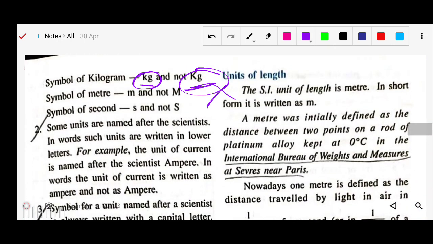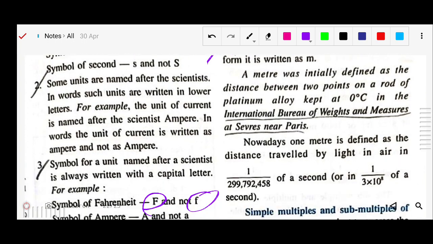Now the unit of length is the meter. Initially, the meter was defined as the distance between two points on a platinum alloy rod kept at 0 degrees Celsius at the International Bureau of Weights and Measures at Sevres near Paris. But that was a physical object kept in Paris, and it might be lost or destroyed, for example in a natural disaster. Since that was the standard and all length measurements were based on it as the reference, this was a problem.